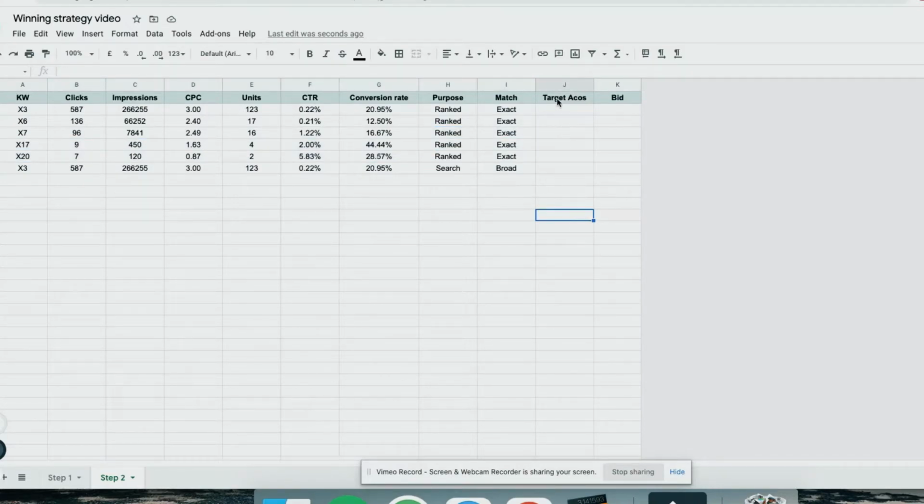So that's the reason these campaigns are also for ranking. Okay, now I'm going to set my target Acos. In these 2 keywords, I want to get ranked and also to have profitable sales. My break-even Acos is around 30%, and I decided my target Acos would be 30%. So I'll lose a bit, but I will get ranked, and afterwards I will have profitable sales. That's what I'm going to do with these 3 heavier keywords that have more search volume. I don't want my target Acos to be 40% because I will be in a really big loss, so I will set the target Acos at my break-even Acos. And for my search campaign, I also want it to be my break-even Acos.